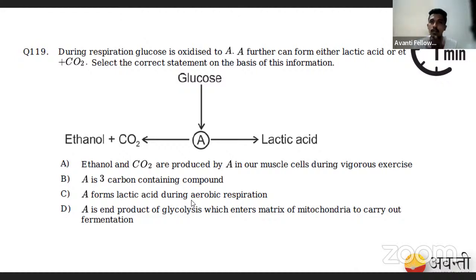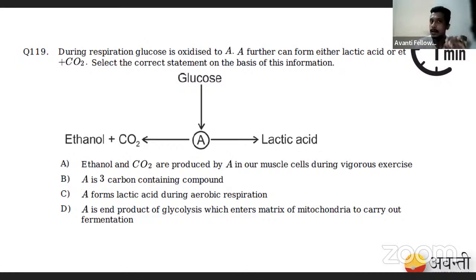See, what happens in glycolysis? Glycolysis is an anaerobic reaction, which happens in the cytoplasm. We have glucose, a 6-carbon containing compound. Glucose undergoes 10 steps, the glycolysis process, to produce a 3-carbon containing compound called pyruvate. Glucose into glucose 6-phosphate, into fructose 1,6-bisphosphate, into phosphoglycerate, which again undergoes changes to finally produce pyruvate.